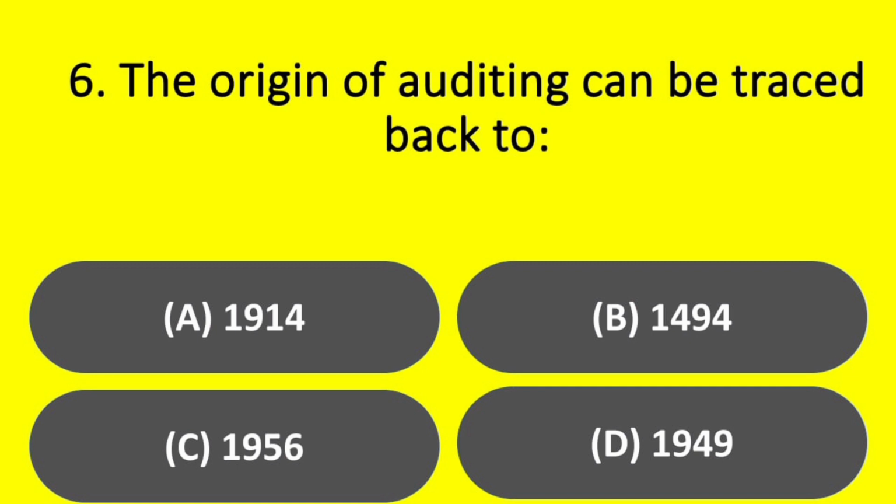The origin of auditing can be traced back to: option A, 1914; option B, 1494; option C, 1956; option D, 1949. Answer: option B, 1494.